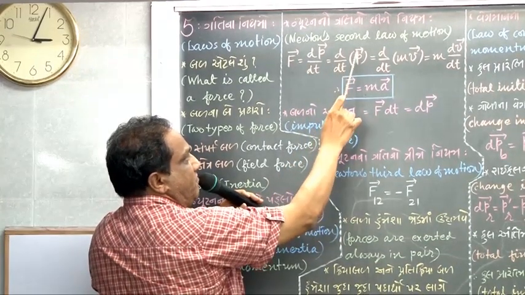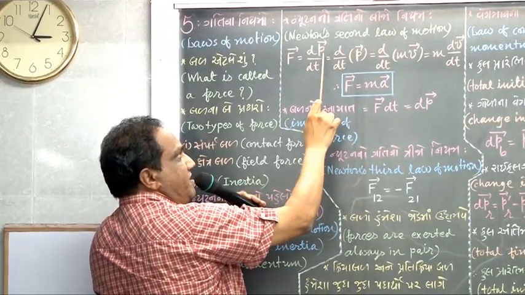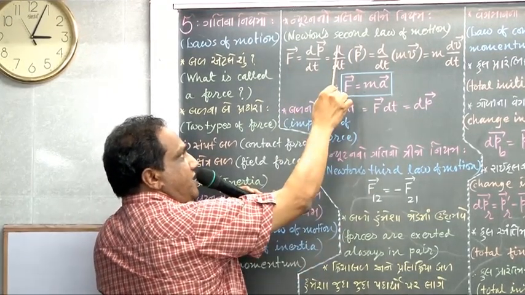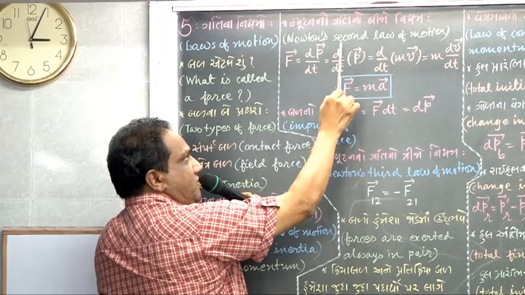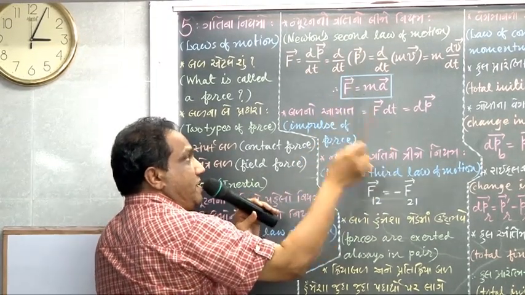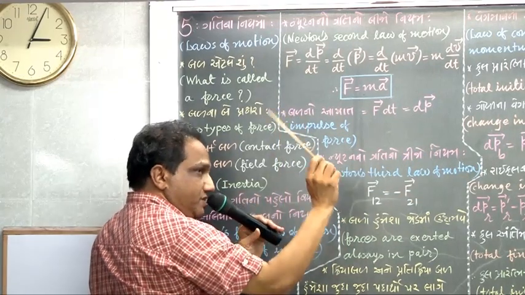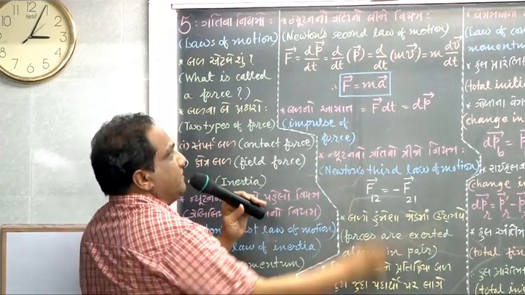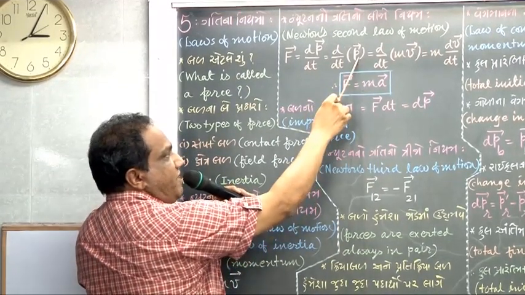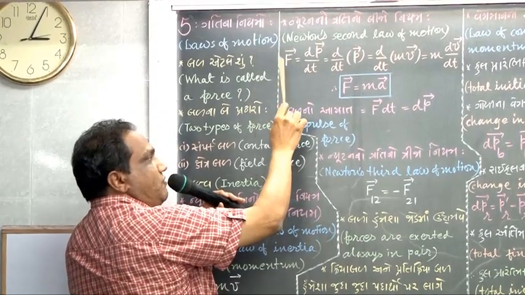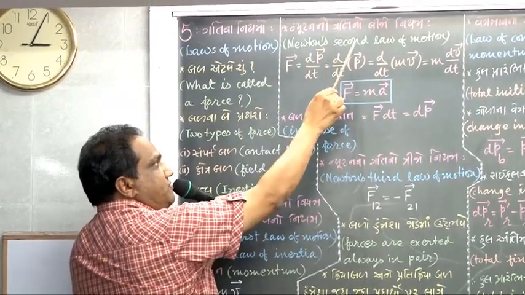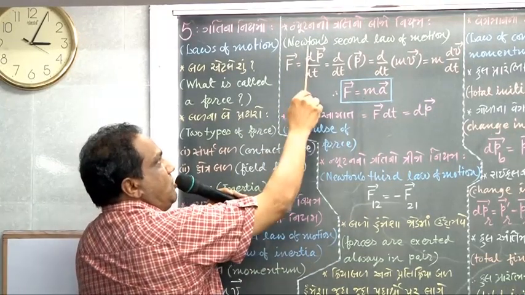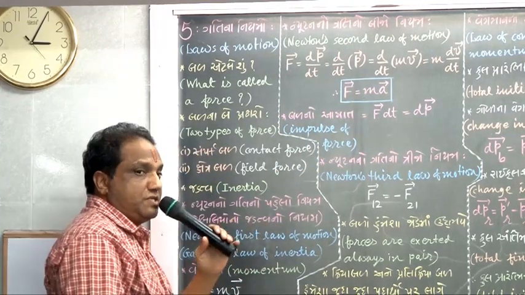Now the exact statement you can give this way. Time rate of change of momentum of a particle is always equal to the resultant force exerted on it, and the direction of change in momentum of that particle is in the direction of resultant force. I repeat. This very statement is called Newton's second law of motion.